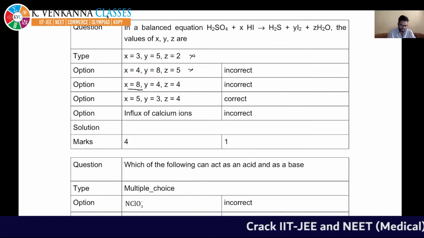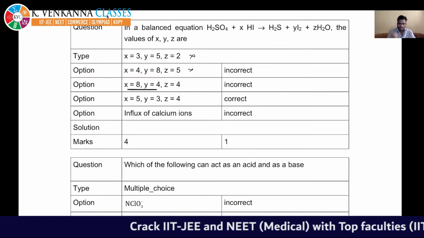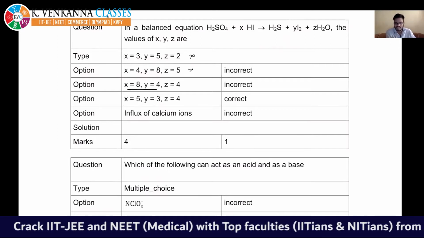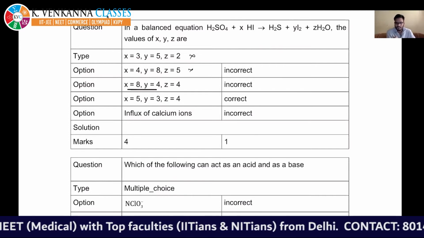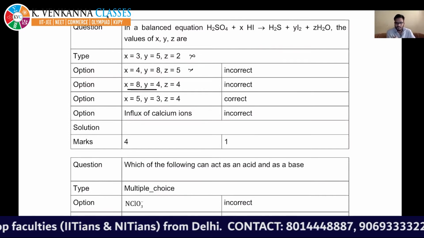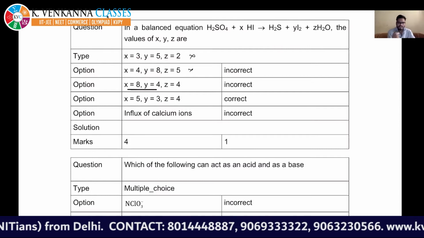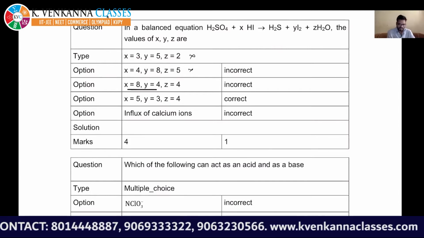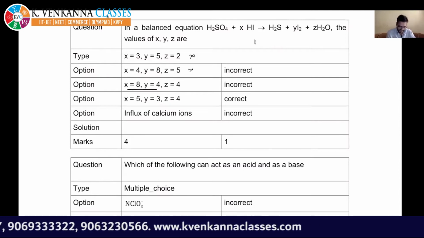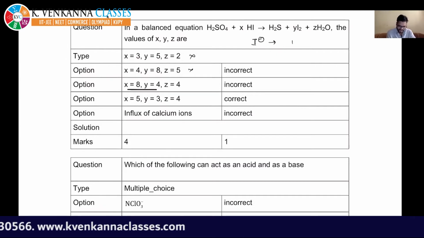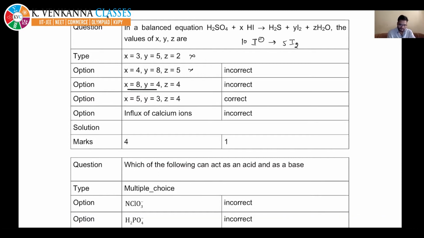The correct answer is this. There is only one option. You do not even have to balance it, beta. Just check. If you use a little bit of common sense, this question could have been solved. If these are 10, then this should be 5, right?